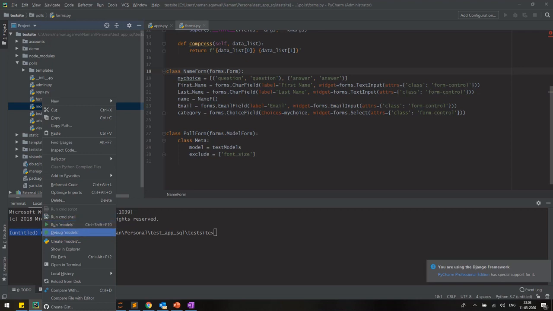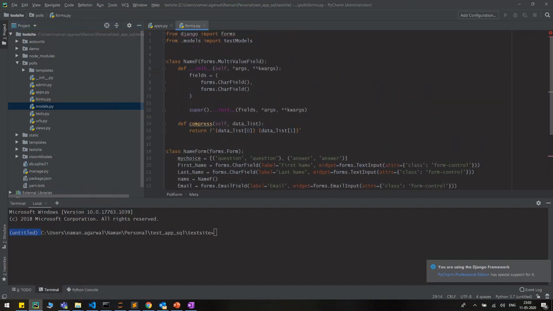Now we have run modes and debugging modes. We also have the option of Git repo, everything is there. We can also use optimize imports, which will remove the unused imports from a file.